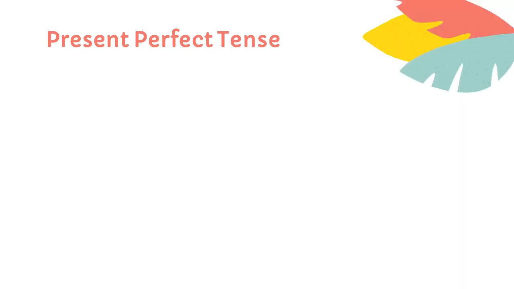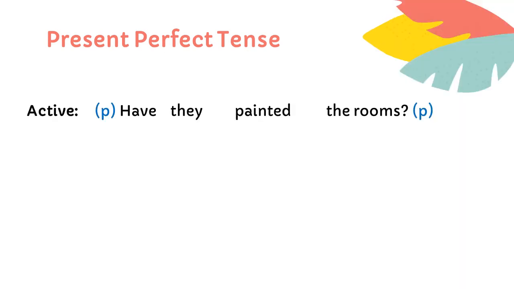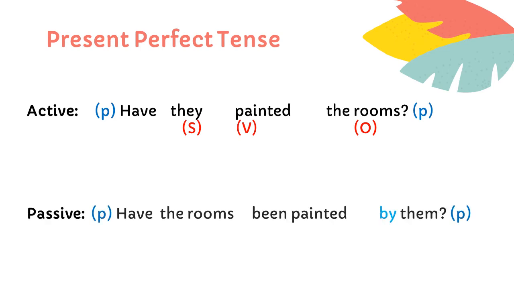Now let us consider this sentence of present perfect tense. Have they painted the rooms? Here the subject as well as the object is in plural form. It will be changed to have the rooms been painted by them. They will become by them. The rooms will take the place of subject in the passive voice.